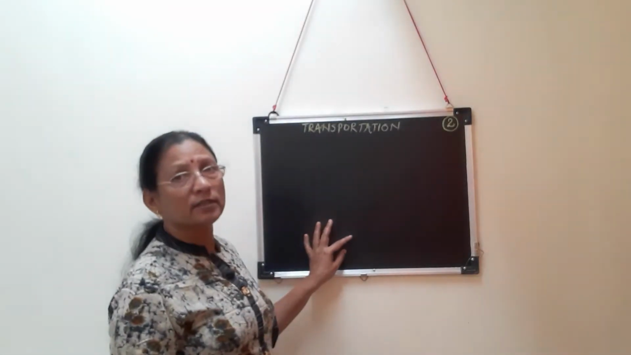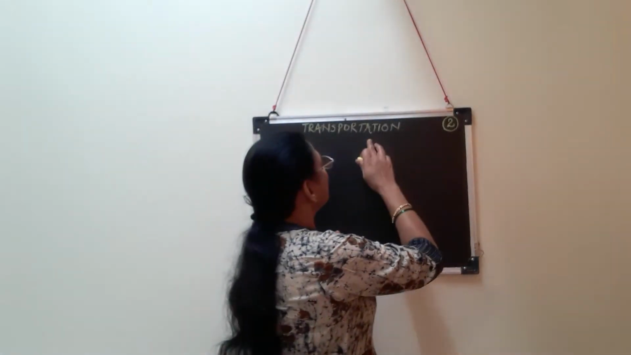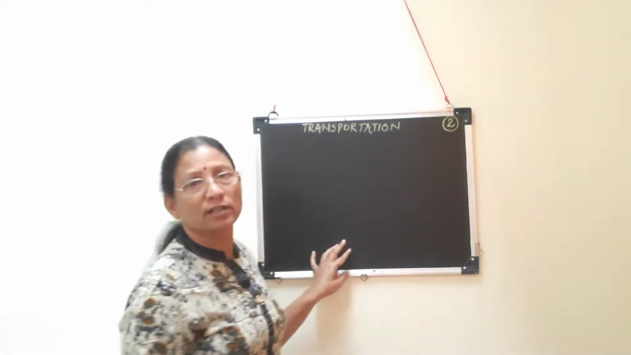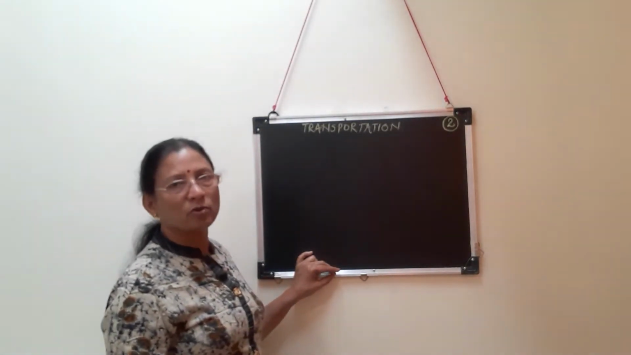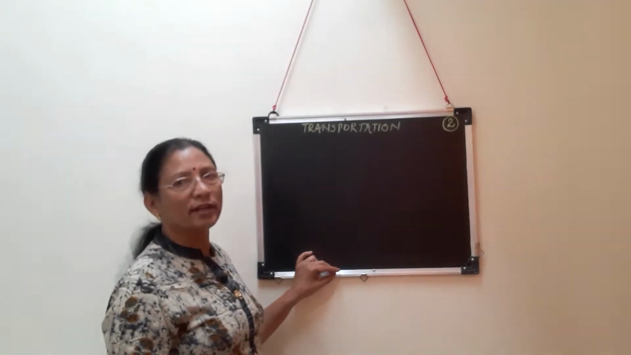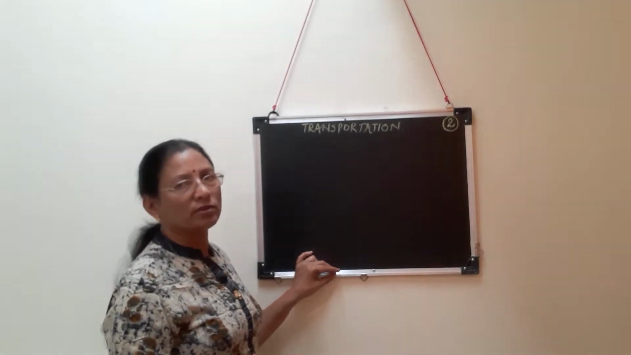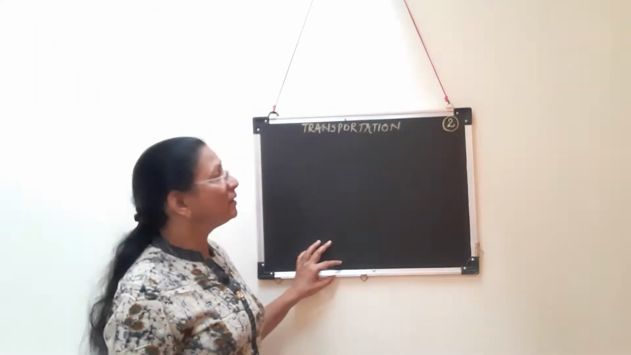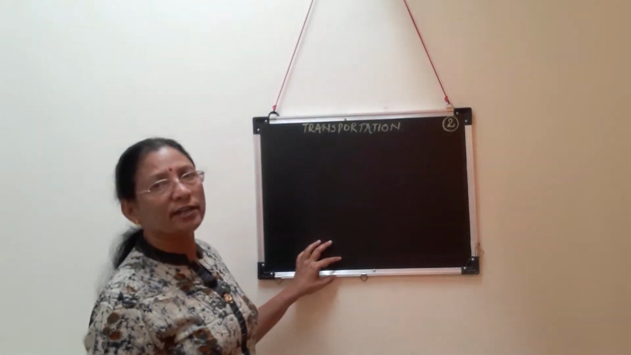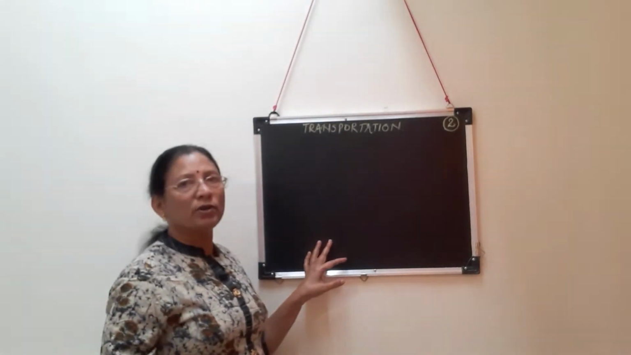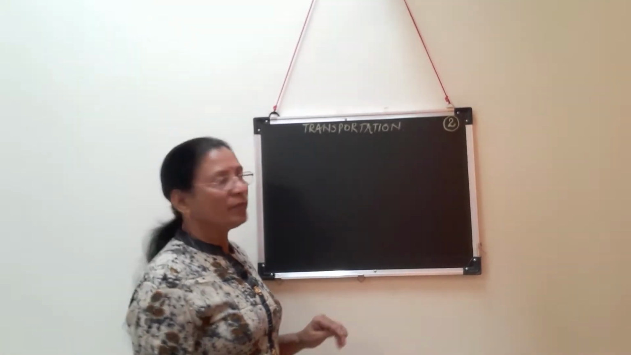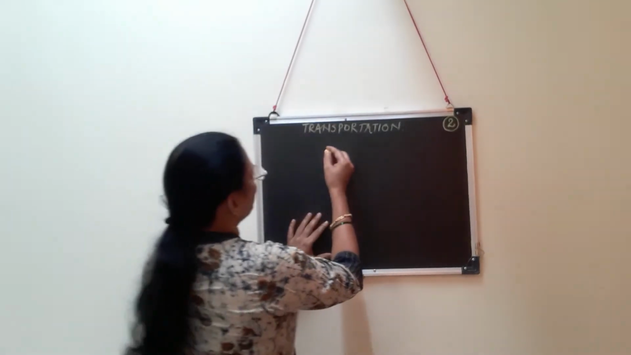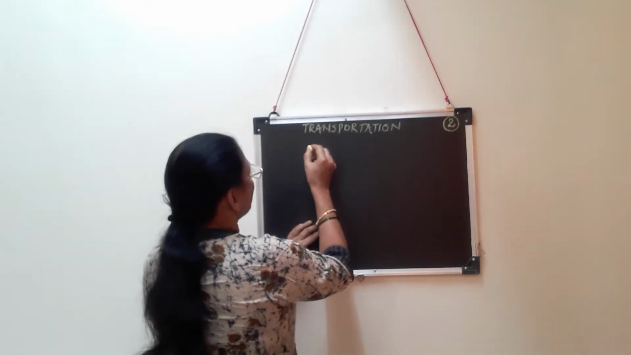Hello students, this is lecture number 2 from the topic transportation, which is also called circulation. Yesterday we saw the first part of this topic, circulation. Under that we studied open and closed vascular systems. After that, the closed vascular system is divided into two types, single circulation and double circulation, which we are going to study later on.